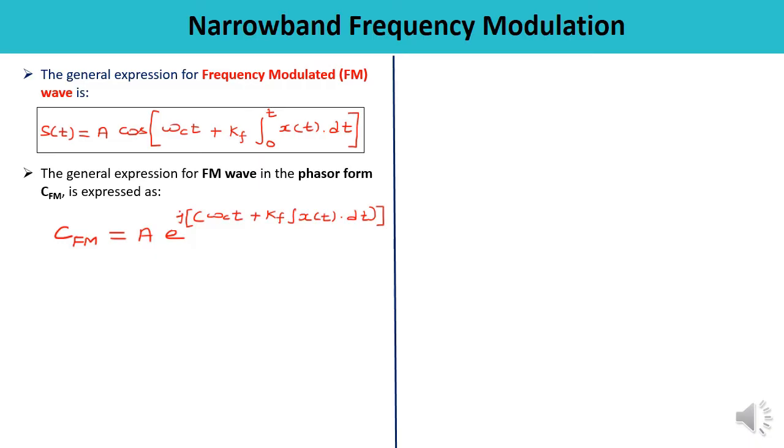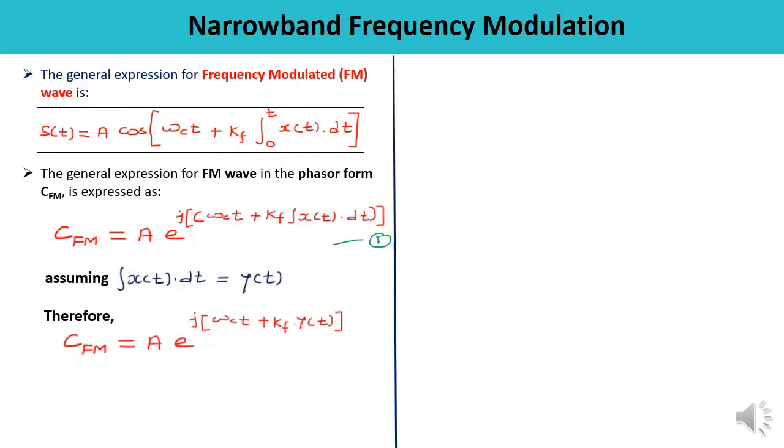Here the integral of x of t dt, just to simplify it, let us assume it is written as y of t. So equation number 1 can be written in this particular form, where we have replaced the term integral x of t dt with y of t. So now the phasor form is A times e raised to the power j, omega c t plus kf times y of t.